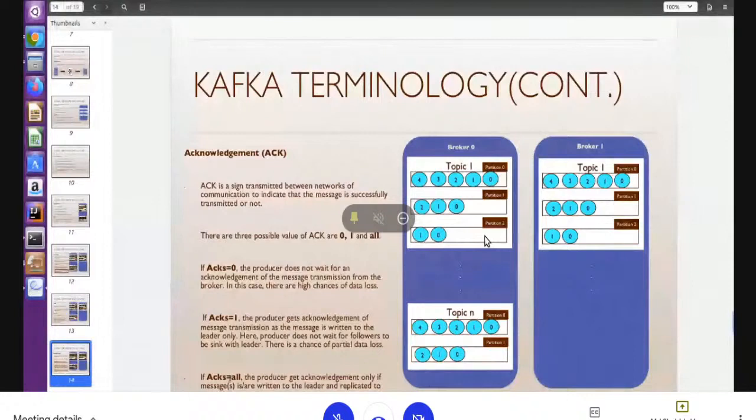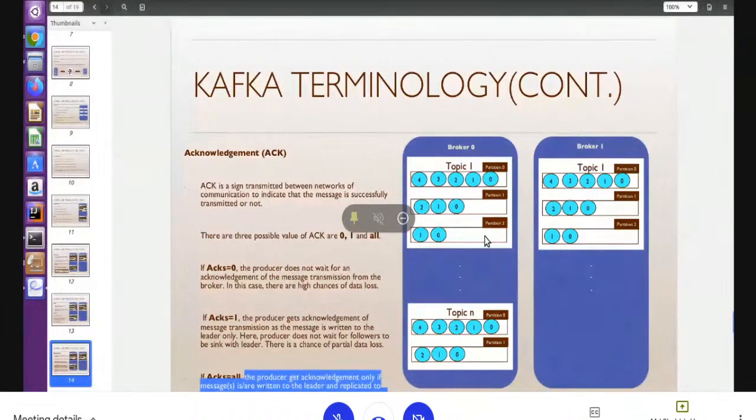In that case, there is a chance of data loss. But the best option here is acknowledgement equal to all. In this case, the producer will wait until the data is written on the leader as well as replicated to the followers. When the data is completely, 100% copied on the followers as well, then the producer will send the new data. Right.